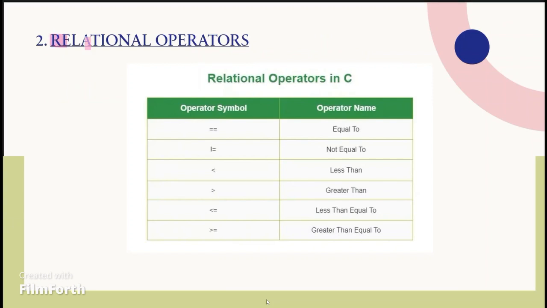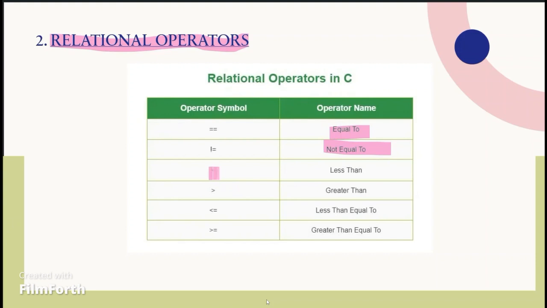Second, the relational operators. Relational operators are used to compare two values or expressions. These operations are essential for making decisions in your program and controlling the flow. The relational operators in C are: equal to, which compares if the two values are equal. Second is not equal to, which compares if the values are not equal.